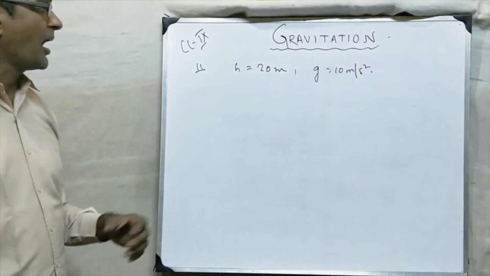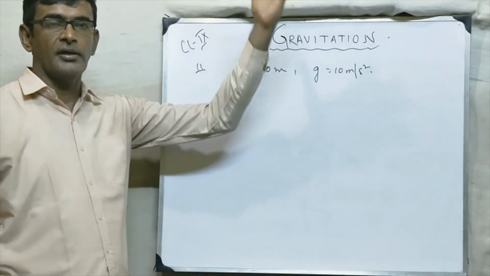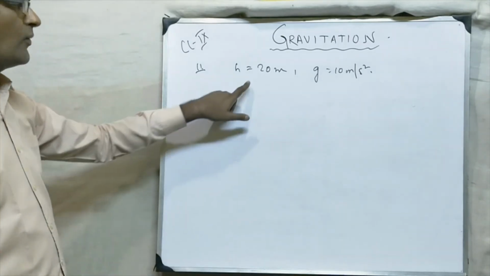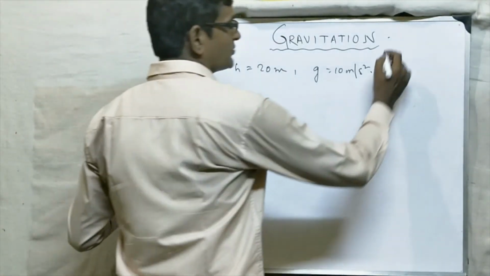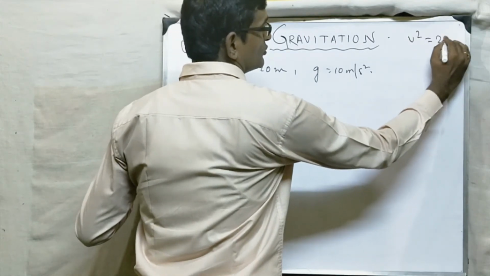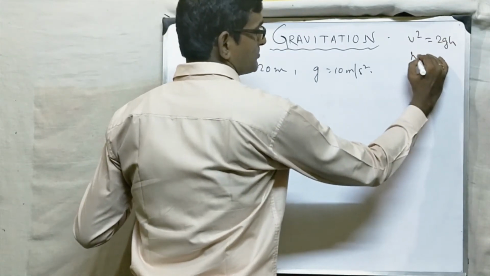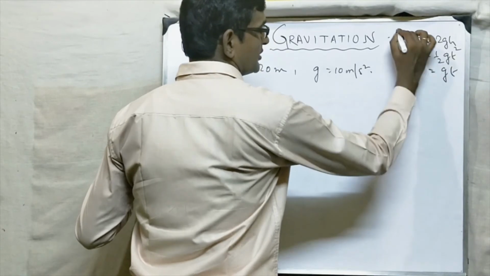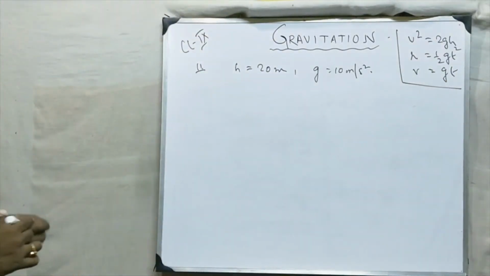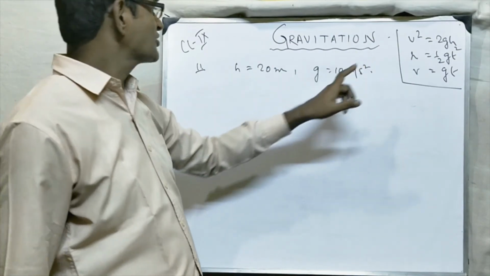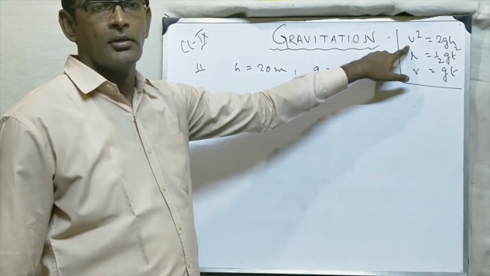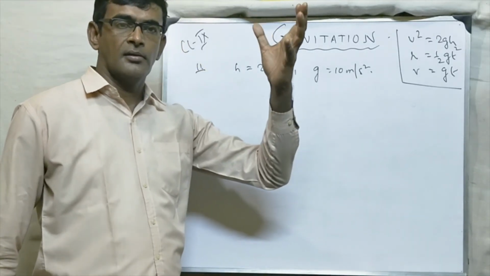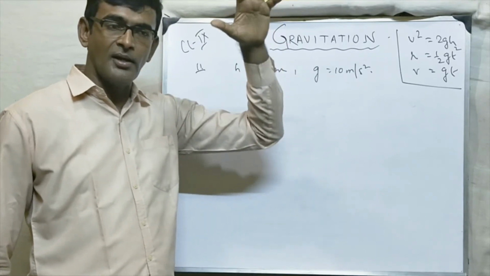So I have thrown a body from the ground. It goes to a height of 20 meter and again comes back to the ground. So what is the initial velocity? See, what formulas we have studied? v square is equal to 2gh, h equal to half gt square, v equal to gt. This formula we have seen in the previous part. Here they have asked to find v, because the speed by which the body is thrown upward is the same speed by which the body will strike the ground.